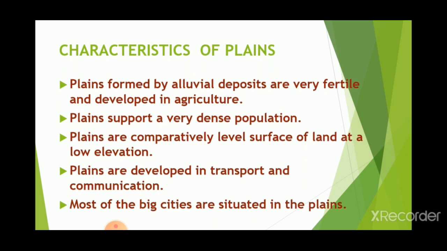The second characteristic is that plains support a very dense population. Plains are comparatively level surfaces of earth at a low elevation. Elevation means height. So comparatively it is level, and the height of the land is very low.